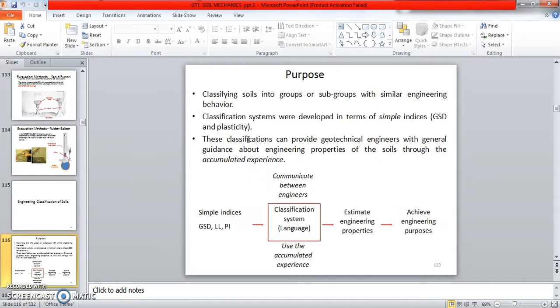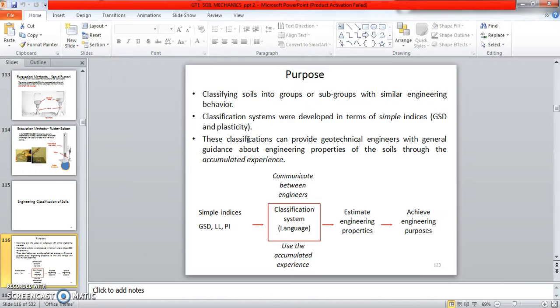Okay, so see here, the purpose of engineering classification: classification of soil into groups or subgroups with similar engineering behavior. Classification systems were developed in terms of simple indices, GSD, and plasticity. Okay, we can find out liquid limit and plasticity. These classifications provide the geotechnical engineer with general guidance about the engineering properties of soil through accumulated experience.